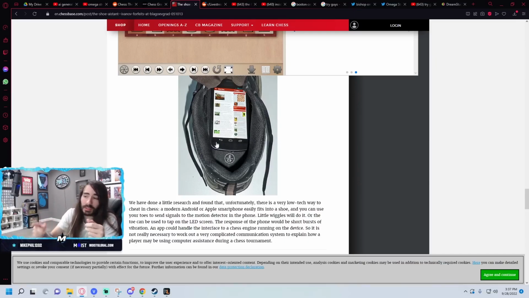But maybe I'm wrong. And someone did have a good point. He could have hollowed out the sole. That might have worked. The toe dexterity must be insane to do this. Yeah, true. But I will say, I do think this guy from this story was also cheating. The stinky feet defense for why he won't take off his shoe is very weak. I won't take off my shoe no matter what. I will forfeit the match as opposed to take off my shoe. My feet smell. But it could be true. No one's feet are so stinky that you're going to throw a tournament. Well, he didn't throw the whole tournament. You're going to throw a match just because you don't want people to smell your feet.